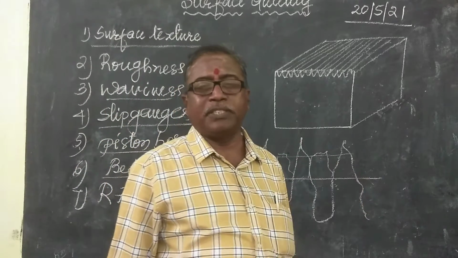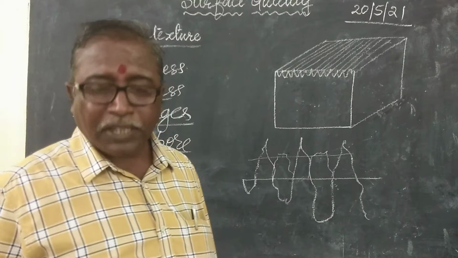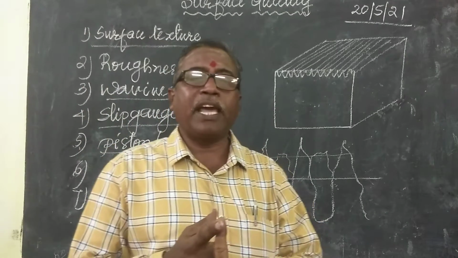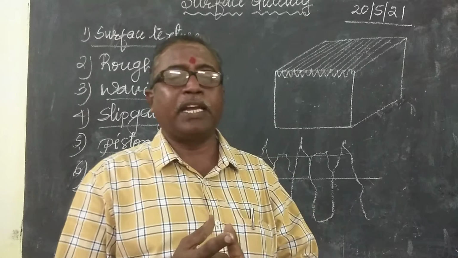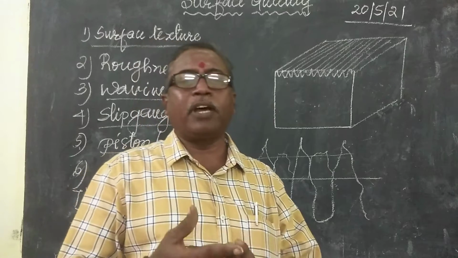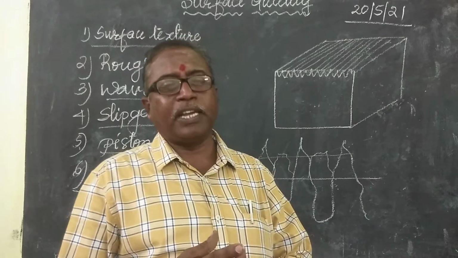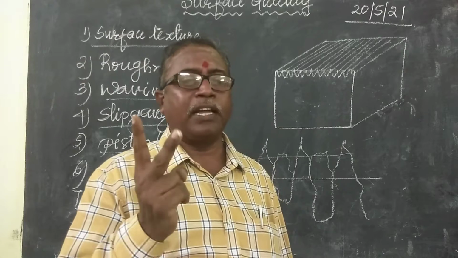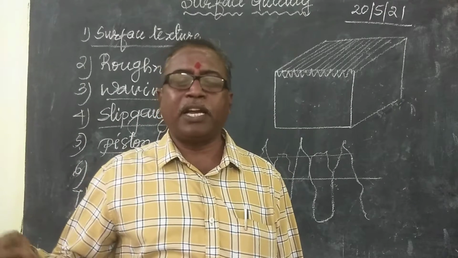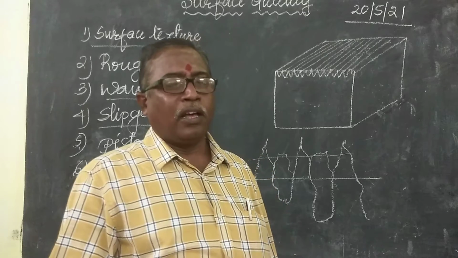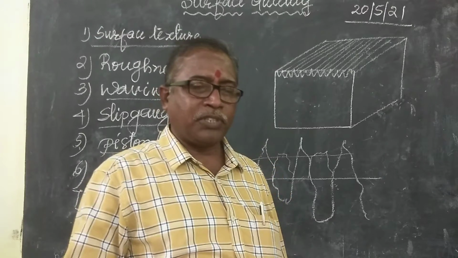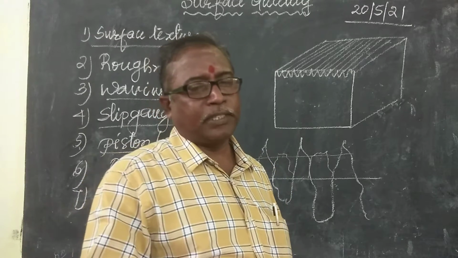How are we going to measure the roughness value? There are two instruments. One is the mechanical surface measuring indicator, that is the mechanical type. The second one is the electronic type, which we can call Talysurf. In the electronic type, the paper will come. In that paper you can see, for example, like a heartbeat check, the lines will be formed up and down. The same will be obtained as surface texture in the case of Talysurf.